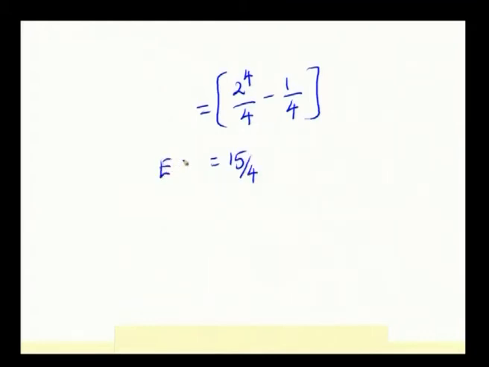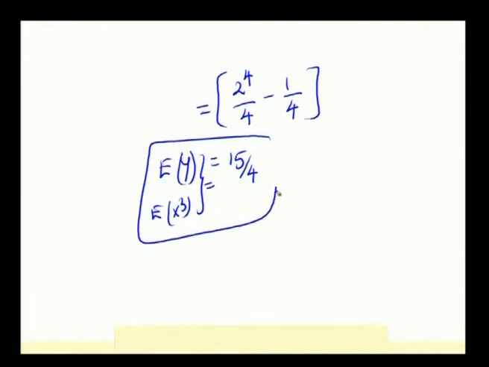So, expectation of y which is expectation of x cube is equal to 15 by 4. This is the answer. In this session, we have dealt with mean and variance using mathematical expectation and expectation of a function of a random variable.